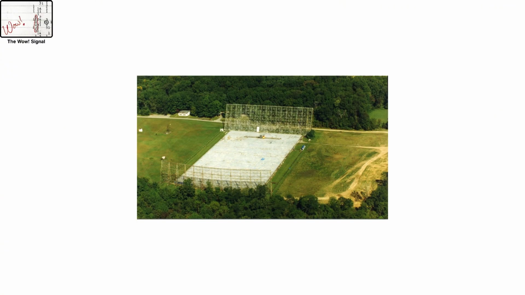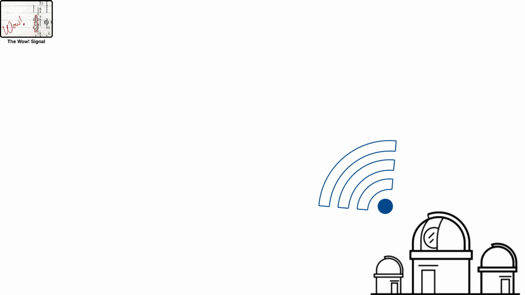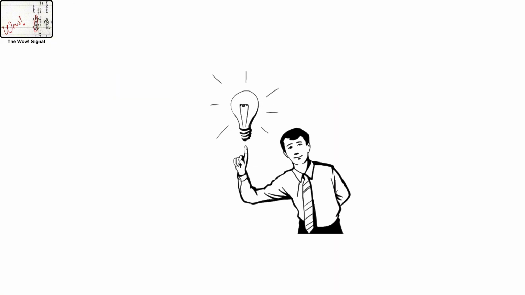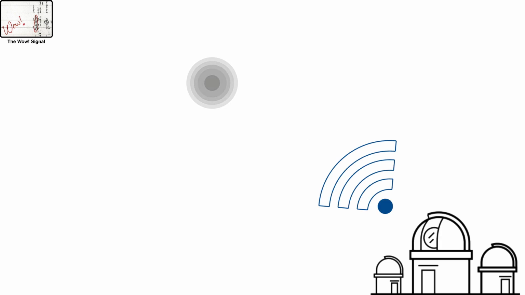The WOW signal. On August 15, 1977, the Big Ear Radio Observatory detected a powerful 72-second radio signal, later dubbed the WOW signal. The signal came at a precise frequency with no clear natural cause, leading to speculation of an artificial or alien origin, but it was never detected again.